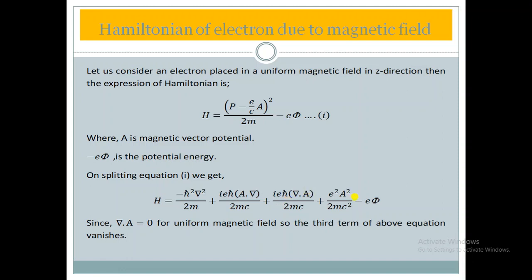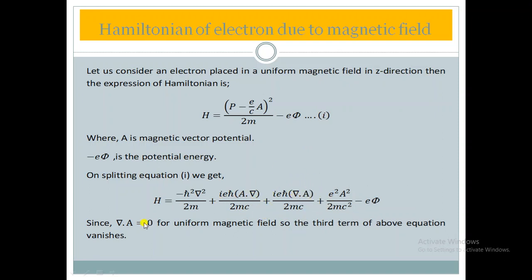The other term is the same: e square A square upon 2mc square, minus e phi. But our magnetic field is uniform, and in the case of a uniform magnetic field, del dot A would be 0.